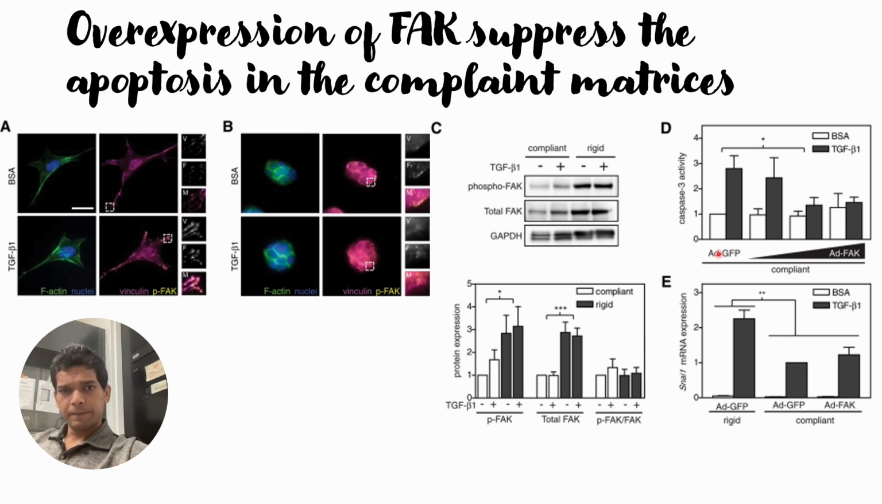However, when they checked the apoptotic markers, they saw that compared to the compliant matrices without FAK overexpression, the apoptotic markers go down when the cells are cultured in the compliant matrices with FAK overexpression. This could indicate that overexpression of FAK helps in the suppression of apoptosis, but it does not help in EMT, that is epithelial-to-mesenchymal transition. It still remains low compared to the rigid matrices when both the cells are treated with TGF-beta.